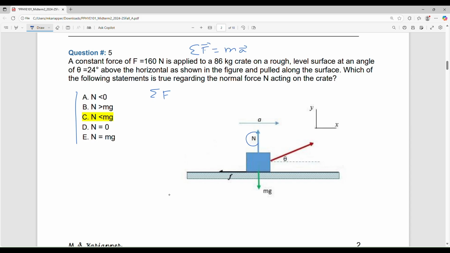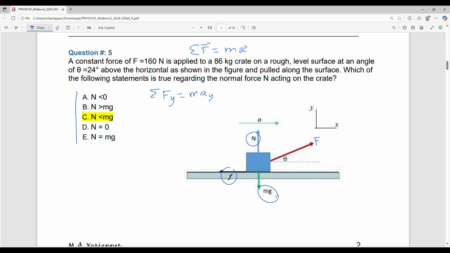So here we want an expression for the normal force. Normal force is in the y direction. So naturally, you will only focus on the y direction equation. The net force in the y direction is equal to mass multiplied by acceleration in the y direction. So we have many forces: normal force, applied force, gravitational force, friction force.